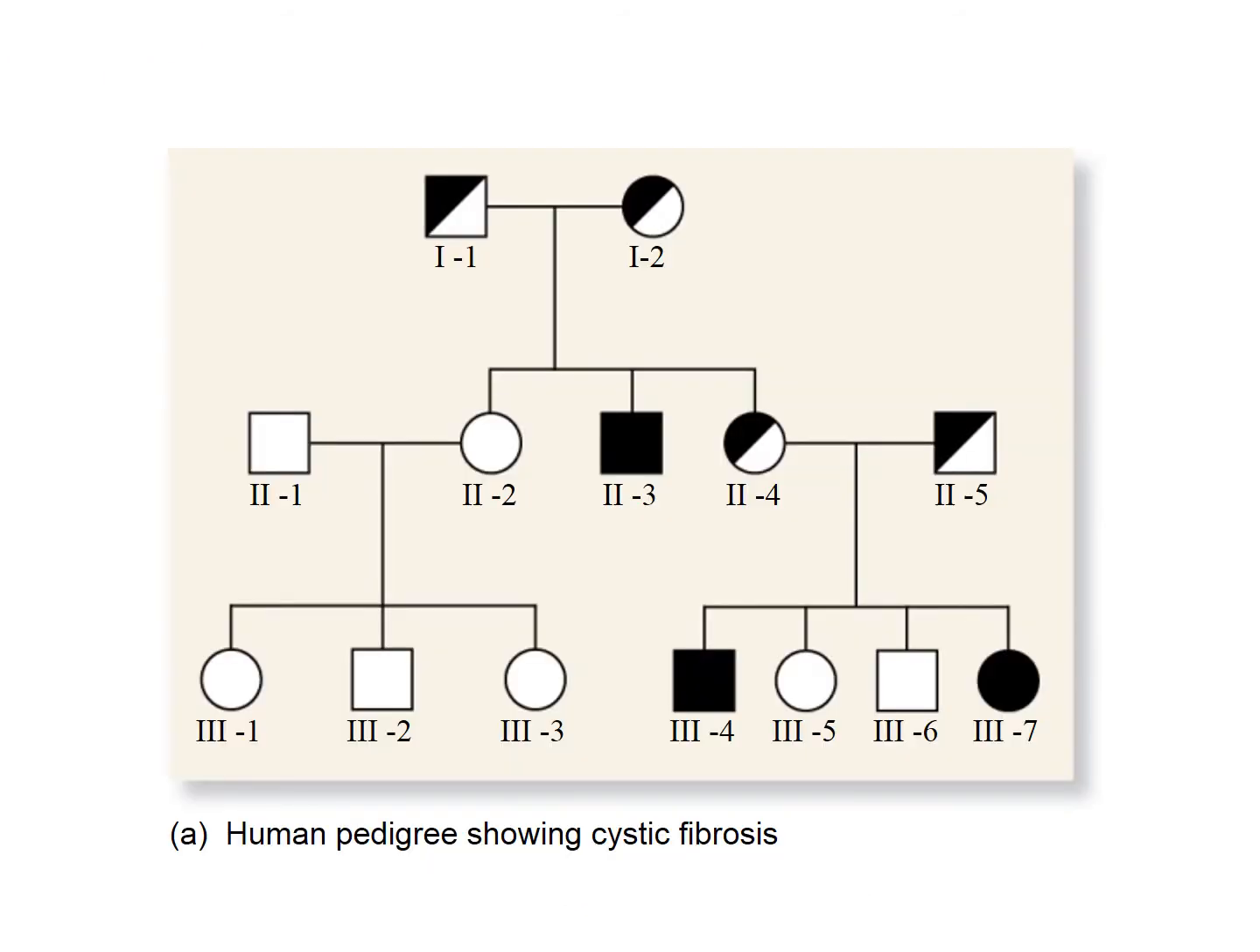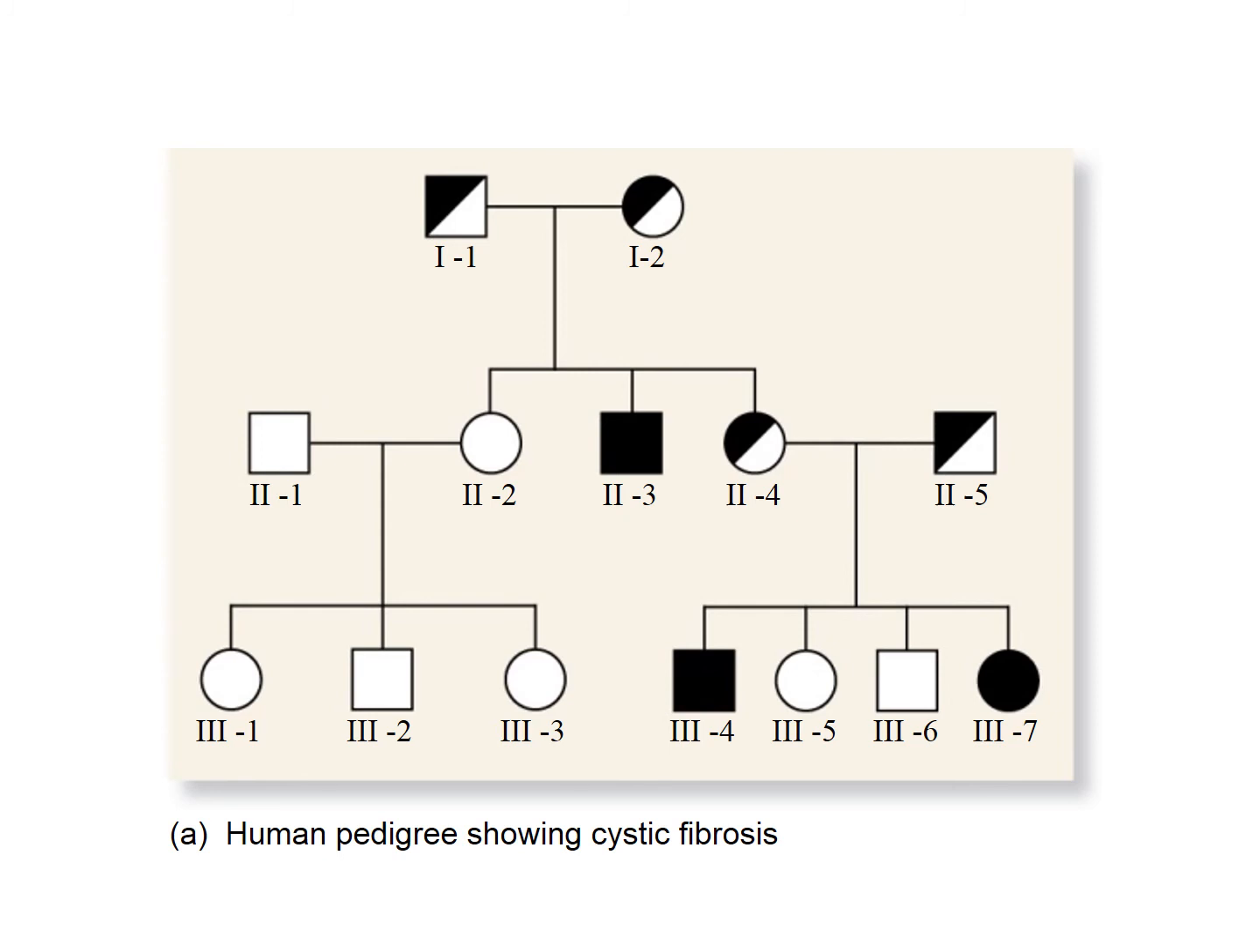Now this slide shows a human pedigree for cystic fibrosis. So you should be able to read this. What we see here are 2 parents: individual 1-1 is a male that's heterozygous, and a female, individual 1-2, that's heterozygous. Those 2 individuals have 3 children.